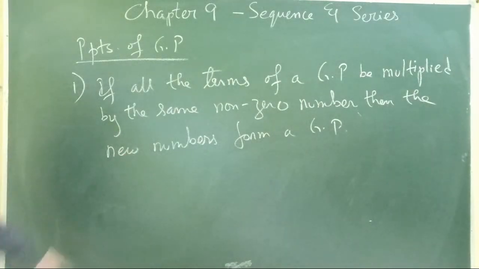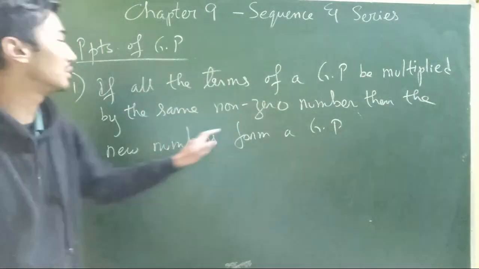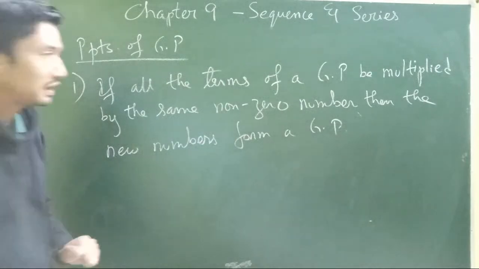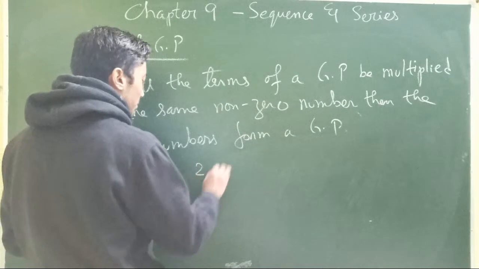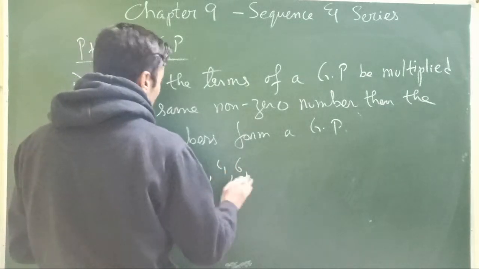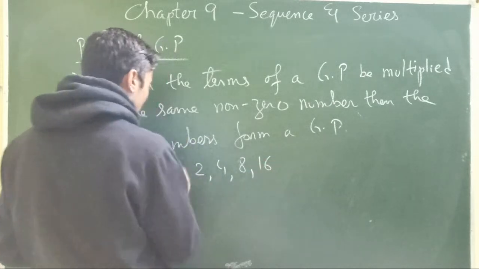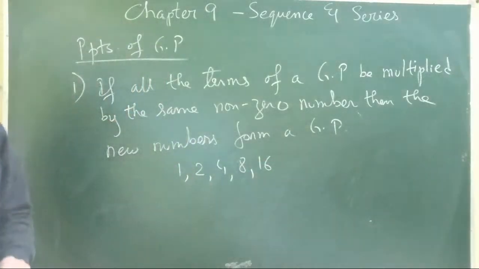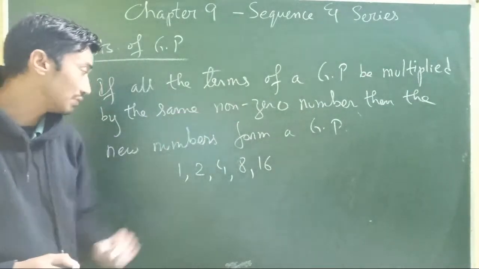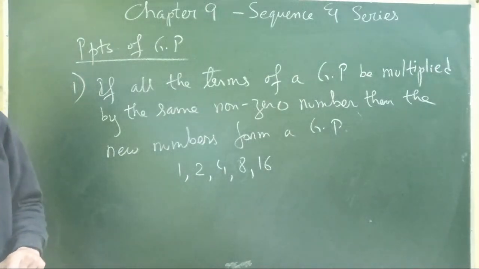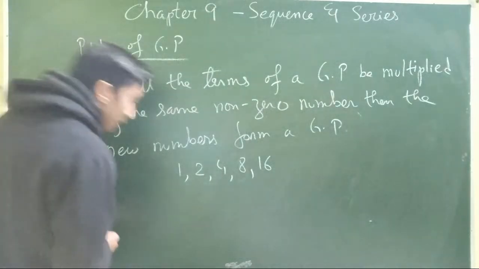So this simply means if all the terms of a GP be multiplied by the same non-zero number, then the new numbers also form a GP. For example, let's take a small geometric progression, 1, 2, 4, 8, 16. Let's multiply each term by 10.